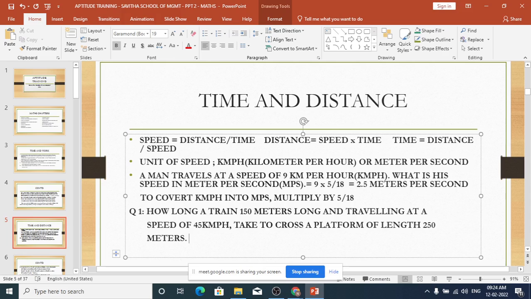So how many seconds are you getting? 400 is the distance and speed is 12.5 meter per second. 32, sir. 32. So 32 seconds it takes to cross that platform. Yes, 32. Correct. Okay. Let's go to next one.